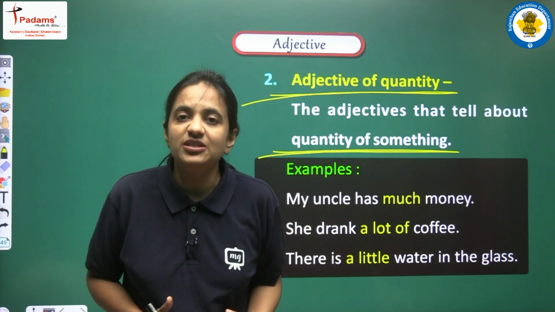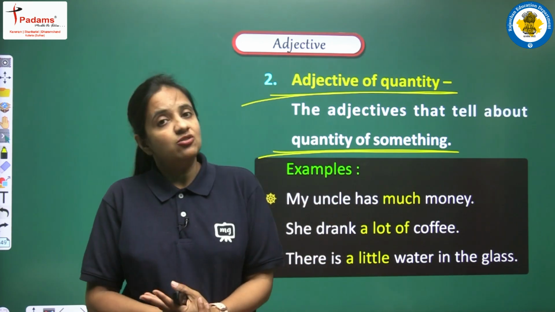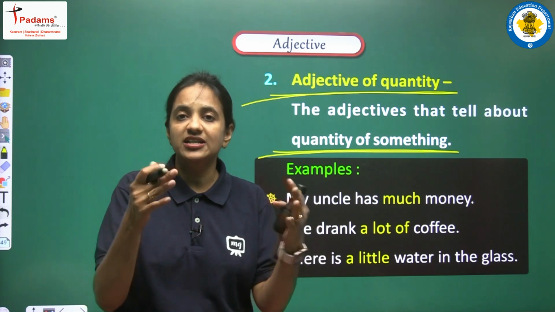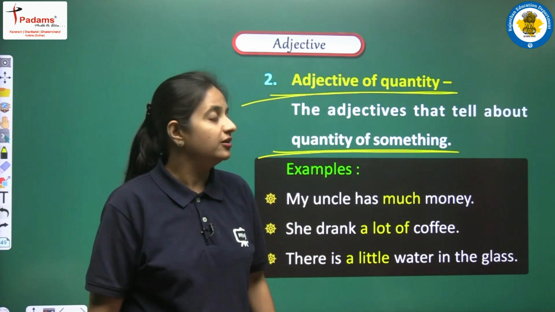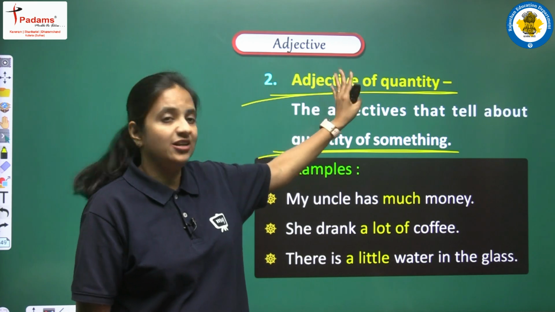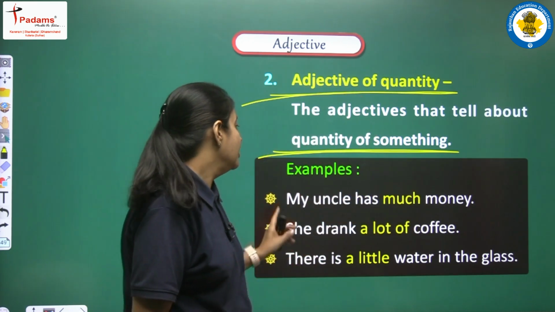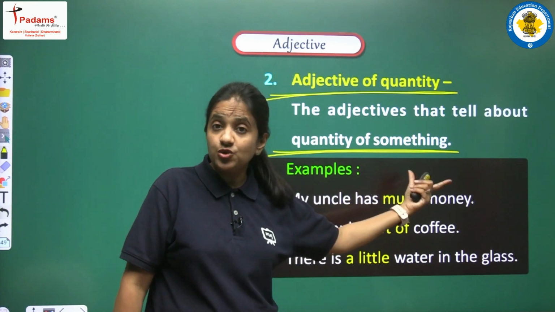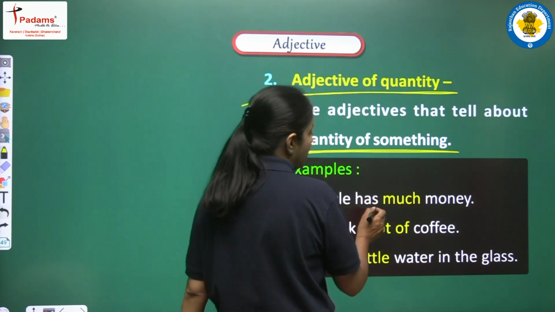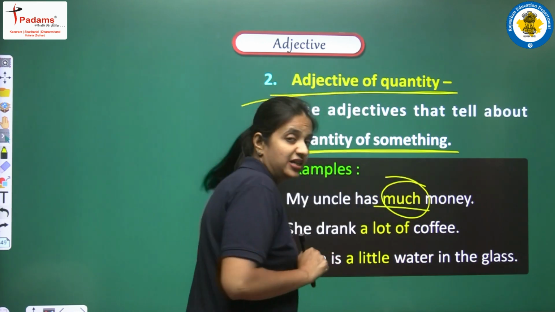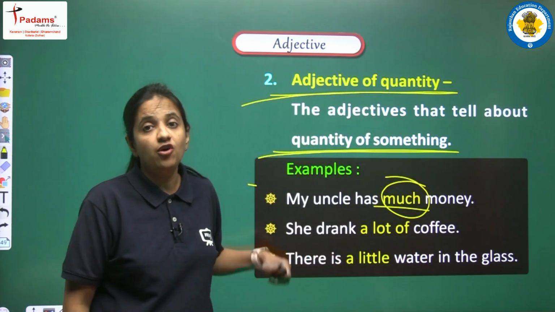Quantity means हम किसी भी चीज़ को जब measure करते हैं, so after measuring something, what is the quantity? That is used to show adjective of quantity. Here we have some examples. Let's read. My uncle has much money. Here we have much. This word much is also in the category of adjective.